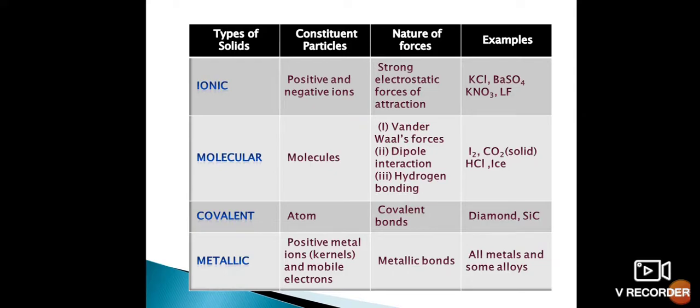You have to remember one more point about their electrical conductivity. Ionic solids are usually insulators in the solid state but conductors in the molten state and in aqueous solutions. You have to take care of that point.